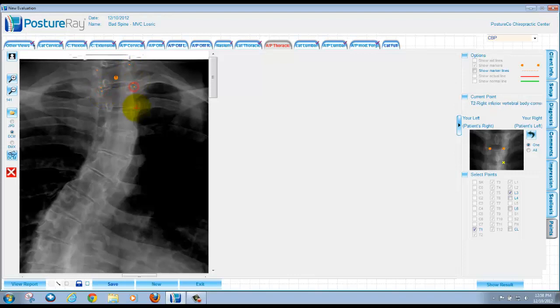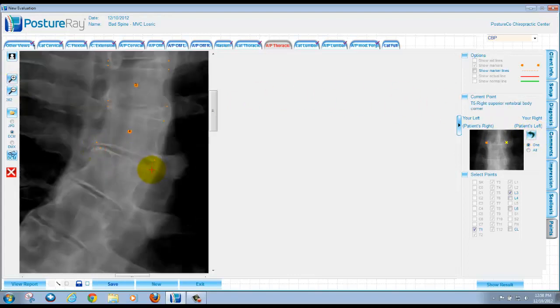As we go, try to hit the end plates as best as possible. I'm going to do this a little bit faster. There we go. Oops, I did that a little too fast. We're going to back that up and hit that edge there. Let me blow this up a little bit more. My pen doesn't like to hit sometimes. There we go.